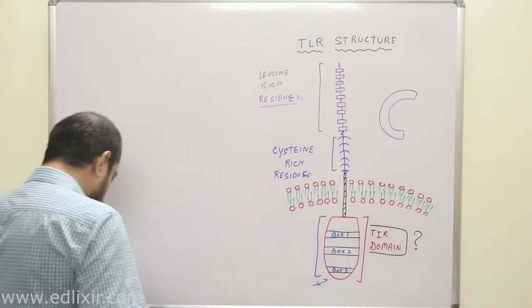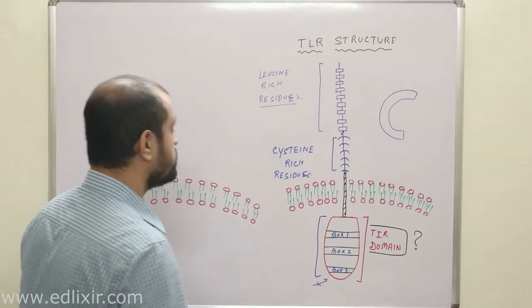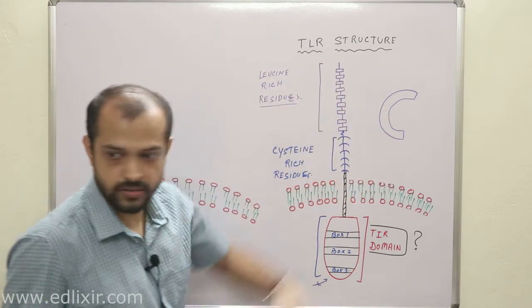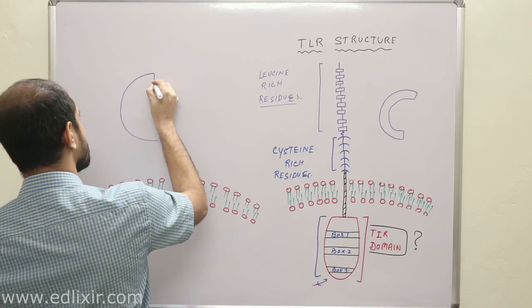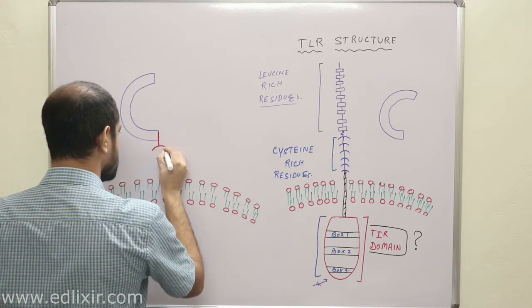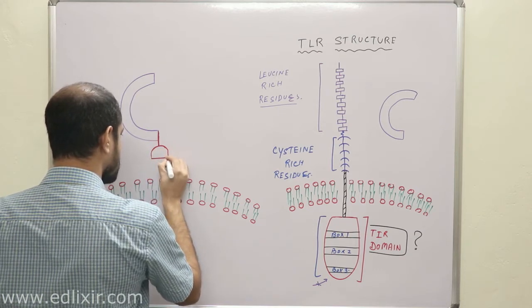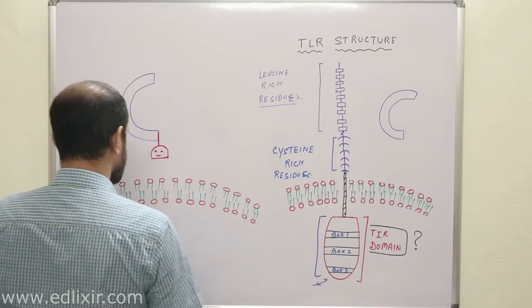Now we will be trying to draw that. So now we will be drawing the leucine rich repeats like this, okay. This is your cysteine rich residue.